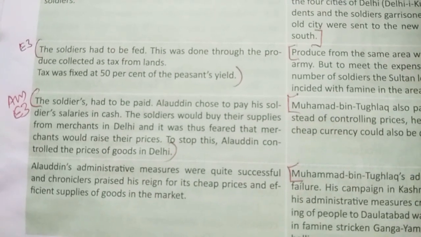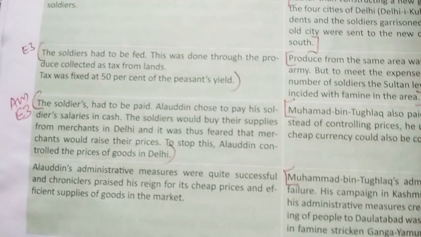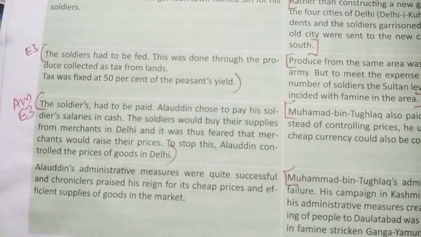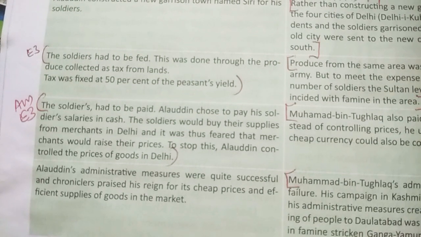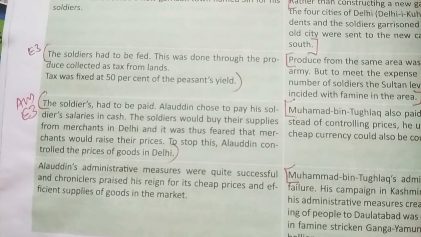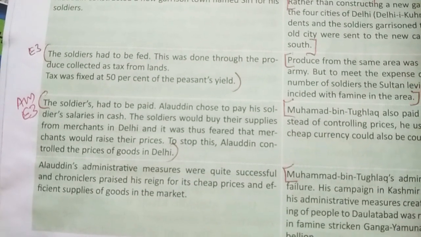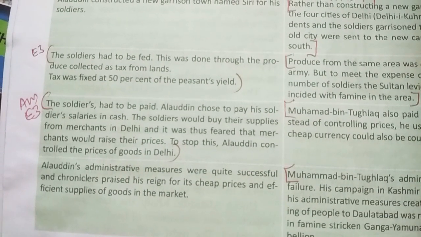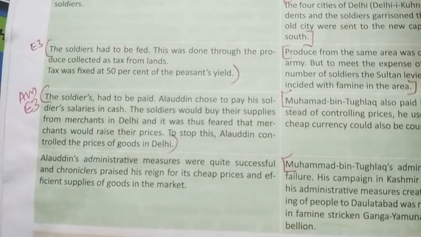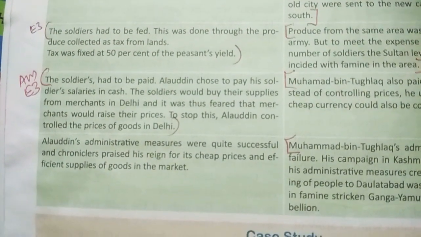Alauddin chose to pay his soldiers' salaries in cash. The soldiers would buy their supplies from merchants in Delhi, and it was thus feared that merchants would raise their prices. To stop this, Alauddin controlled the price of goods in Delhi. In this way, he kept a check and strengthened his army.